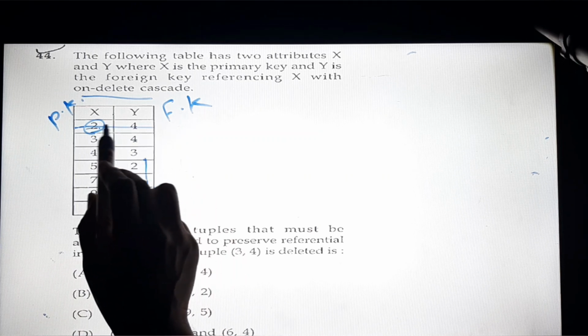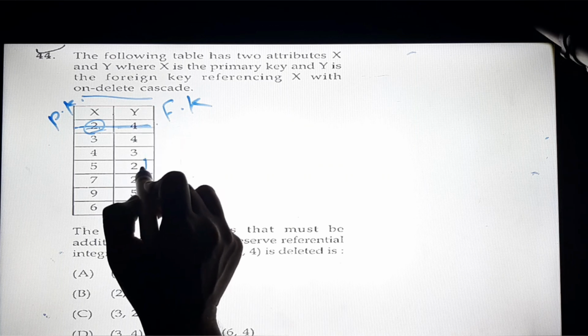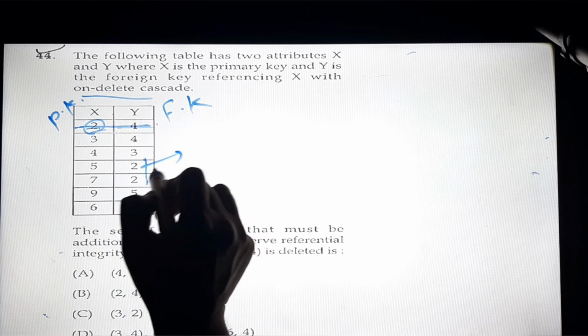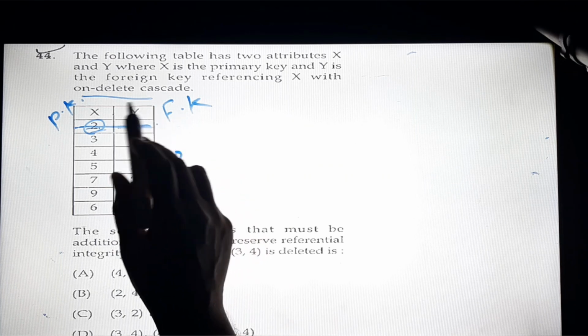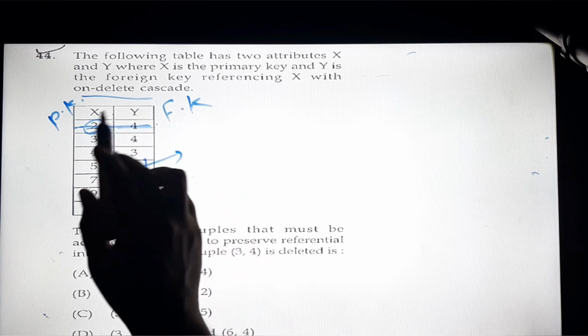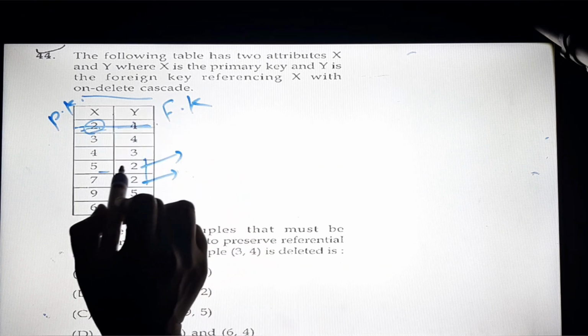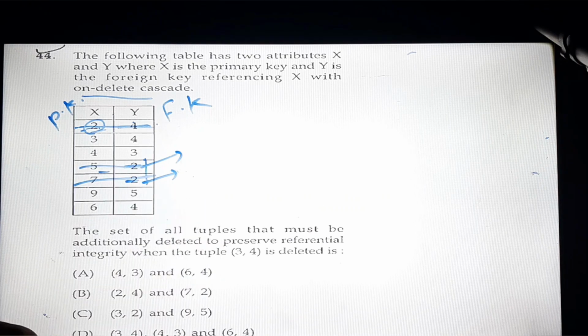Now when we delete this row, the primary key 2, this reference to 2 no longer has any value. So on delete cascade says that if it is deleted, then this should also be deleted. Okay, so that is what on delete cascade is. So we will check with an example.